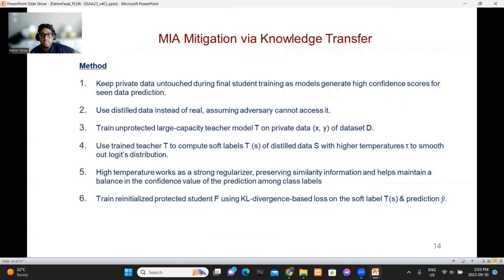So we train a large protected teacher model T on the whole private data D. Then we use the trained teacher model T to compute soft labels of the distilled data S. We use a high temperature tau to smooth out the logits distribution.